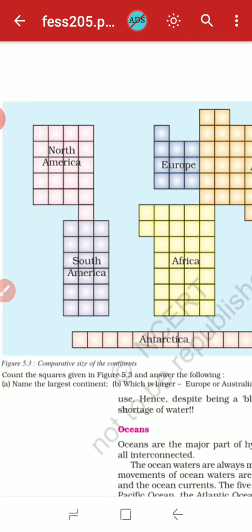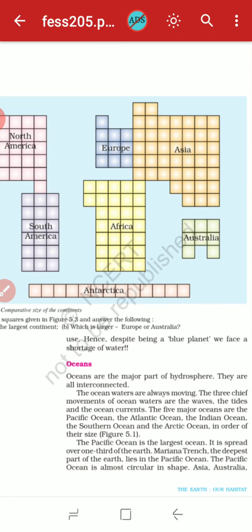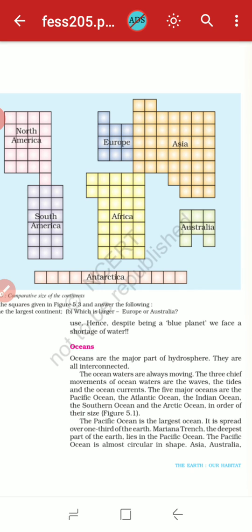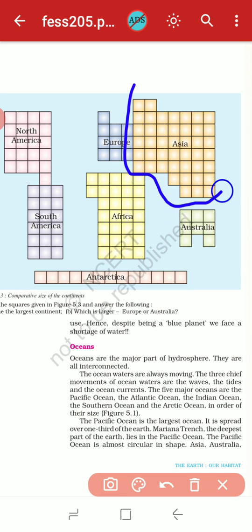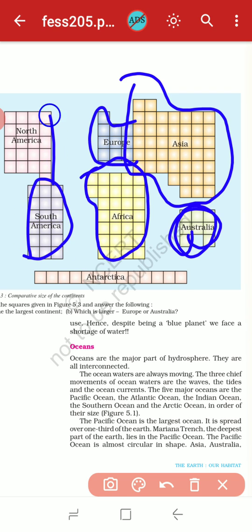Understood? So see this figure 5.3, the comparative size of the continents. You can see this is the map showing the size. Here they have given the sizes of the continents. You can see that Asia covers a very big size. Europe is little, this is Africa, then this is Australia, which is nothing but an island. Then this is South America, this is North America, and this little one is Antarctica.